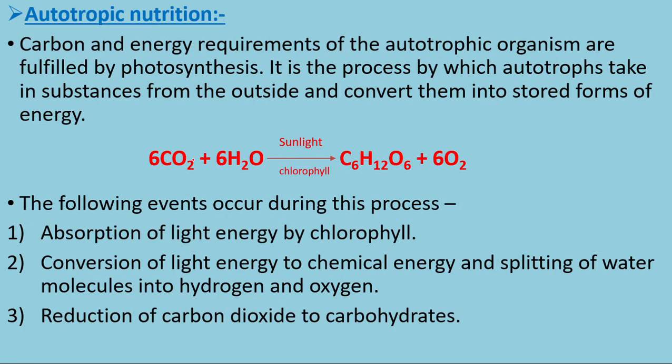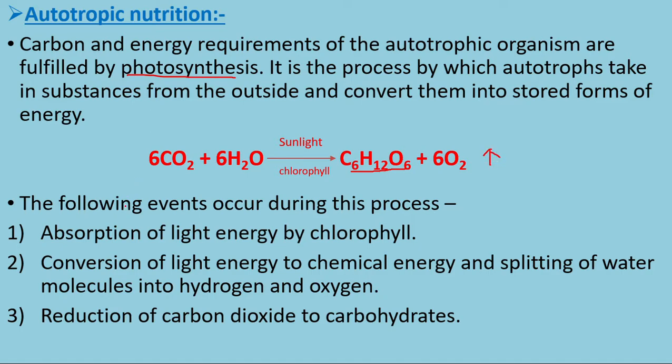Firstly, autotrophic nutrition. For autotrophic nutrition, they need carbon and energy requirements for photosynthesis, that is the production of food by sunlight, called photosynthesis. They need carbon dioxide and water. In the presence of sunlight and chlorophyll, they convert the carbon dioxide and water into glucose, that is C6H12O6, and liberate oxygen gas.